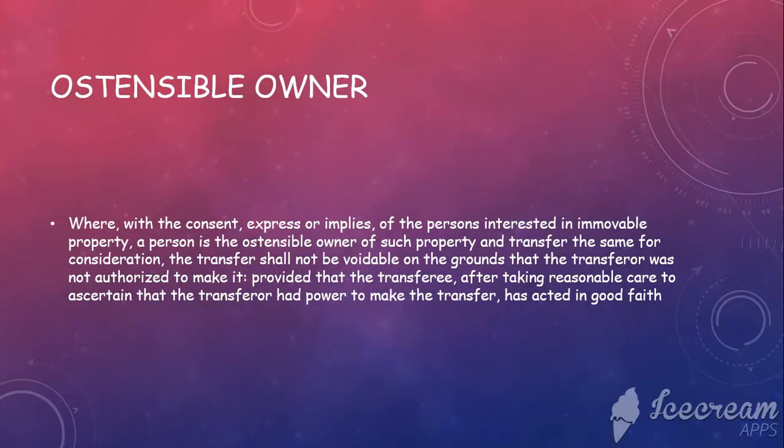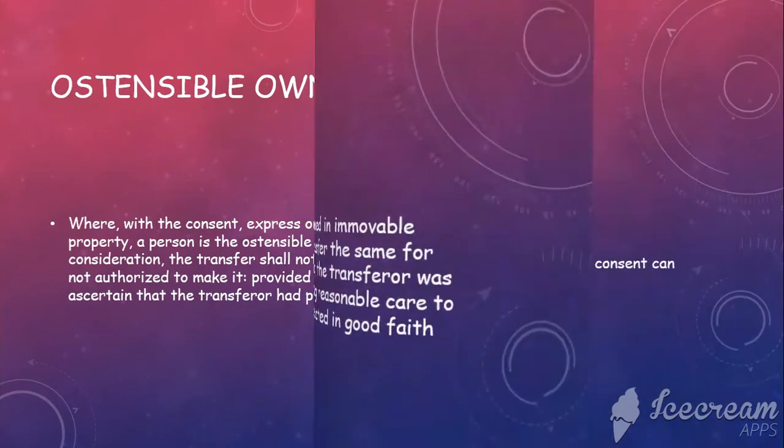The ostensible owner is covered under Section 41, where the person has gained the consent of the owner either expressly or impliedly, and this transfer shall not be voidable on the grounds that the transferor was not authorized to make it, provided that the transferee, after taking reasonable care to ascertain that the transferor had power to make the transfer, has acted in good faith. So this is given under Section 41.